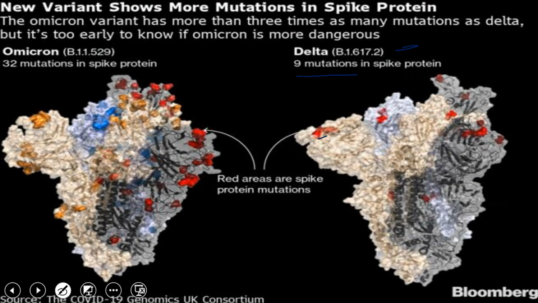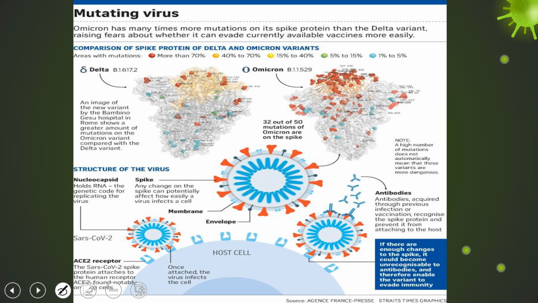Whatever red spots you are going to see, these are the different mutations in their spike. This is the spike protein. So Delta is having only 9 mutations in their spike protein, whereas Omicron is having more than 32 mutations in their spike protein. So the spike protein, S protein of coronavirus in case of Omicron is very highly changed, means their structure, their morphology, their 3D structure has been changed.